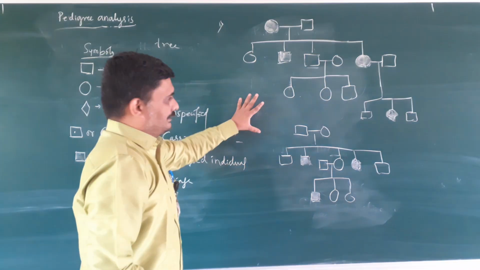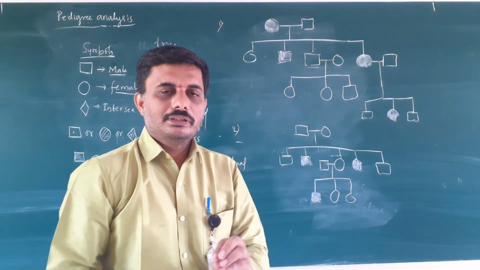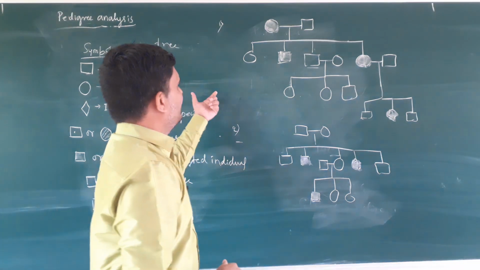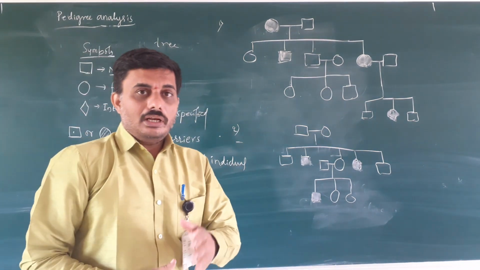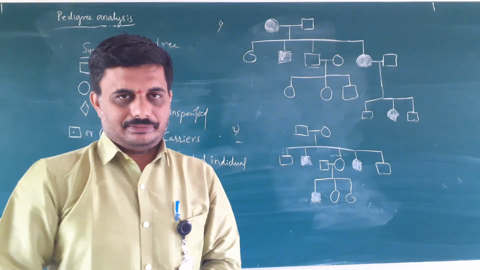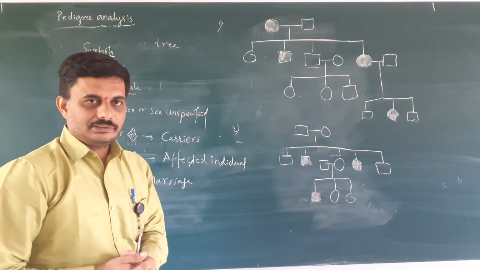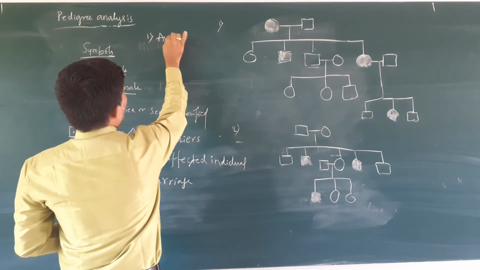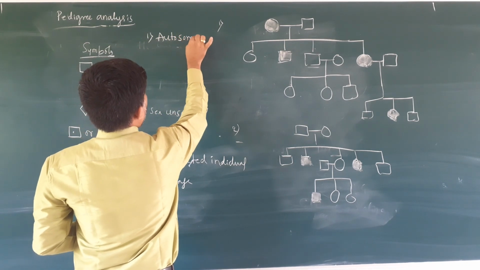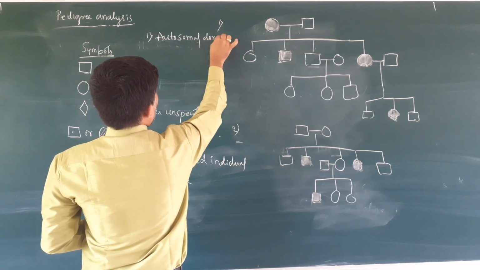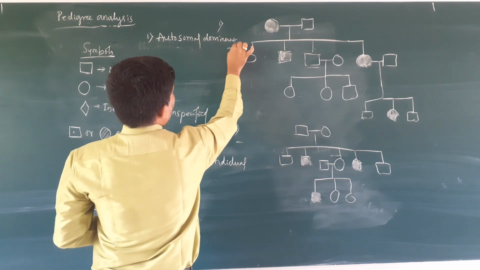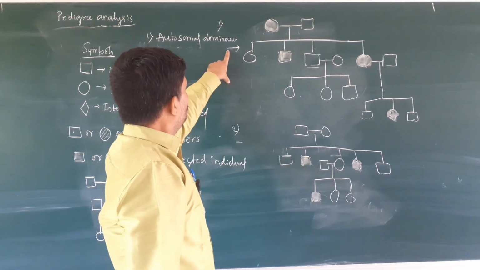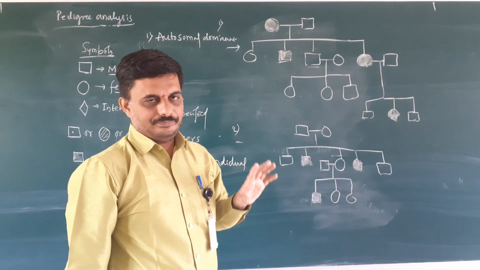Before going to this, I want to give you a glance at the types of pedigree. There are five different traits in pedigree analysis. The first one is autosomal dominant trait. This pedigree chart shows the autosomal dominant trait.